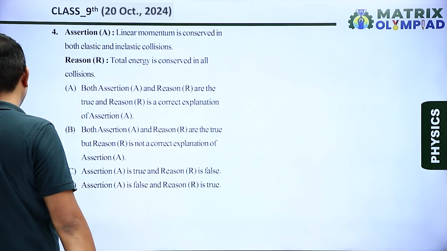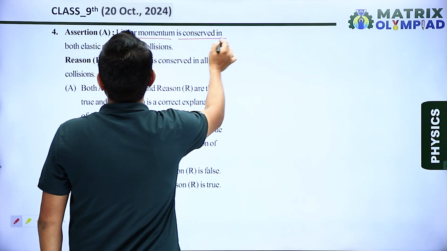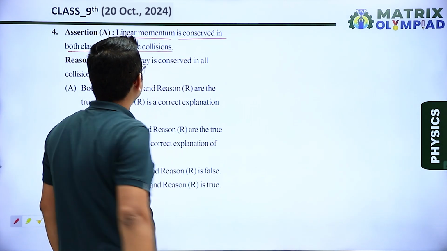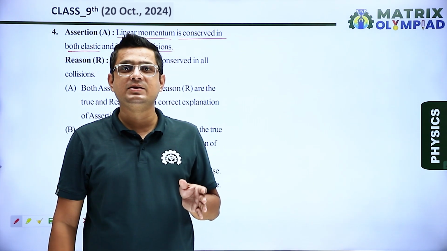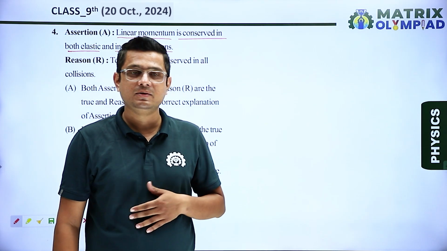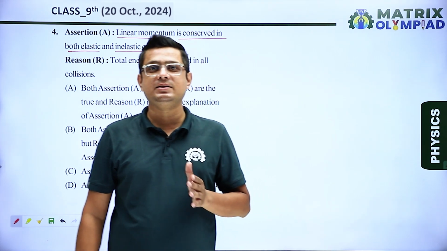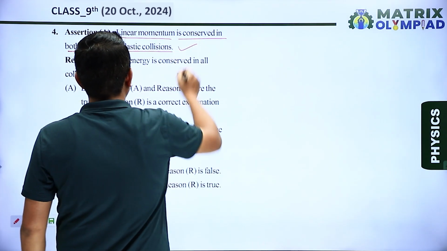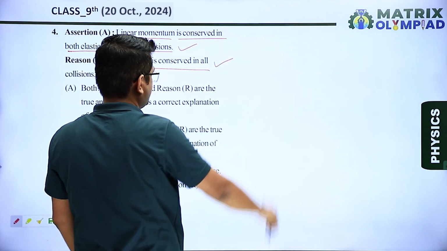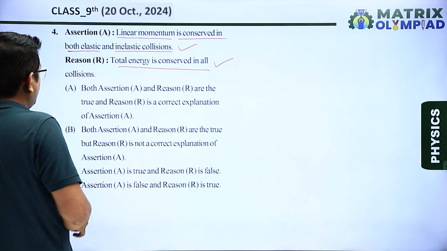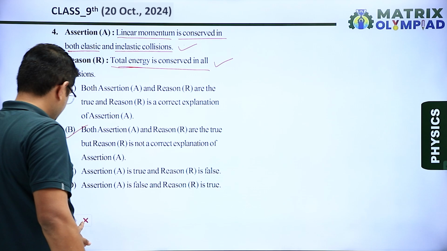Next, question number 4, based on assertion reason. In the assertion it is said linear momentum is conserved in both elastic and inelastic collision. Yes, there are two types of collision. Elastic collision, in which total energy, linear momentum and kinetic energy all are conserved. Inelastic collision means momentum is conserved, total energy is also conserved, but kinetic energy is not conserved. So this is a true statement. Total energy is conserved in all collisions. This is also a true statement, as we have discussed. So we will say both are correct, but this is not a correct explanation of the assertion. So option B is our correct answer.